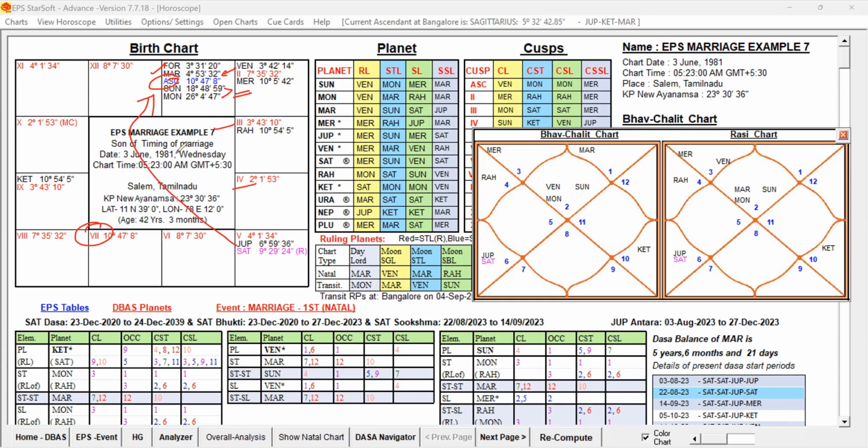Jupiter is the 11th lord and 8th lord, aspecting Mars, the 7th lord, by way of ninth aspect. So Mars is aspected by beneficial Jupiter, the 11th lord and 8th lord, from the 5th house. It is aspecting, that is good.